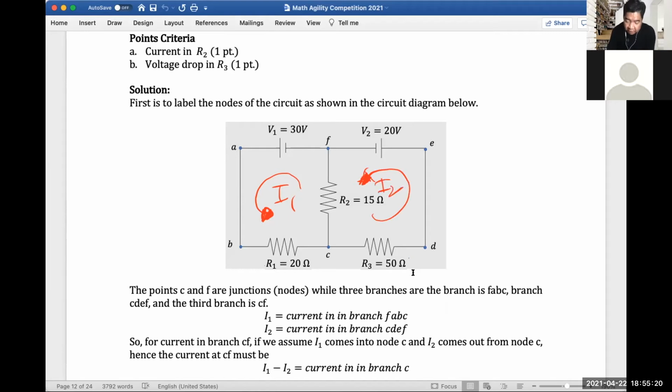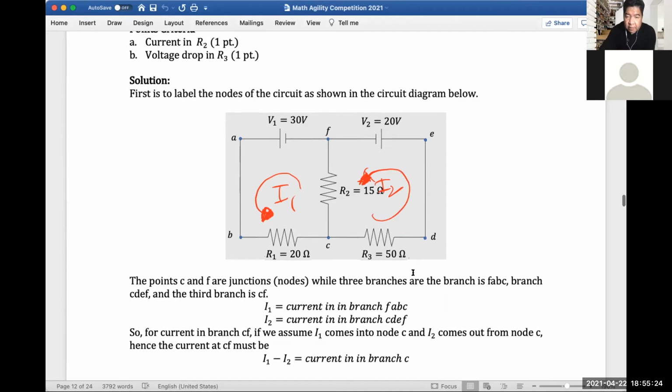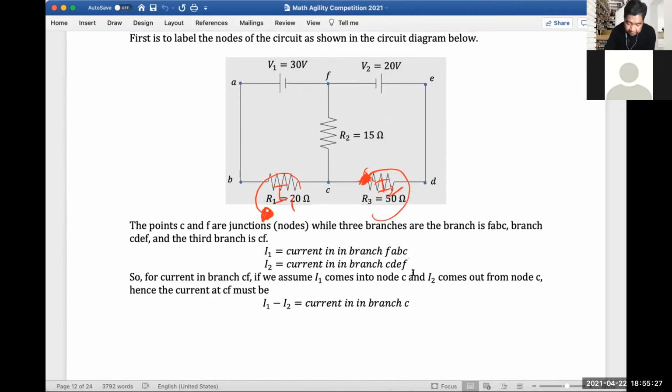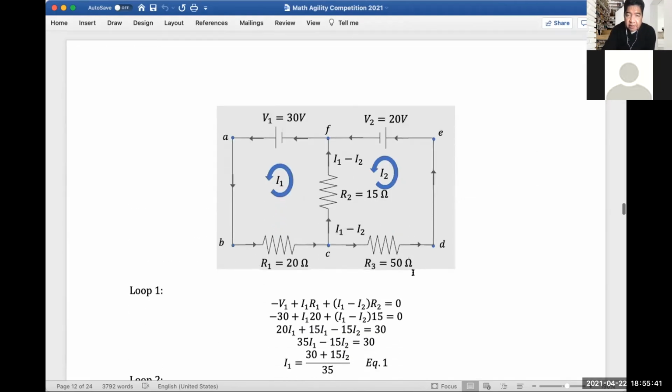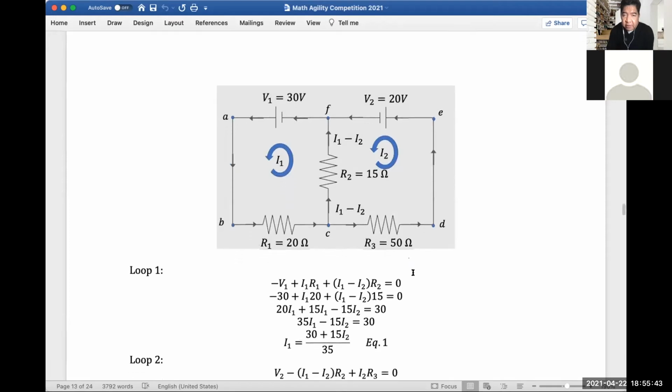Therefore, in branch C, the current is I1 minus I2. So this is what it will look like after assuming the direction of current. I1 would flow counterclockwise, and I2 also counterclockwise, right?